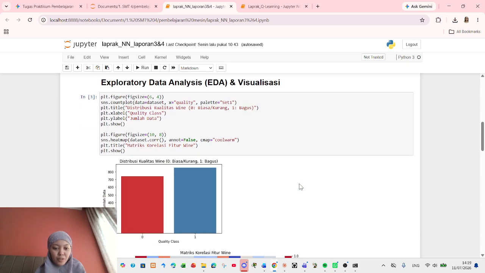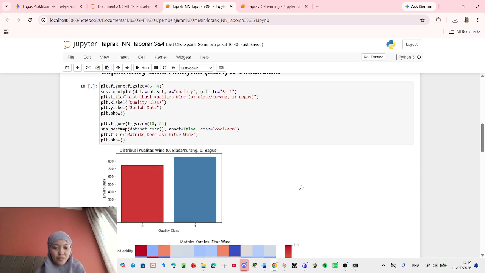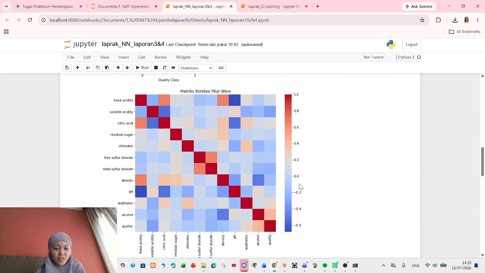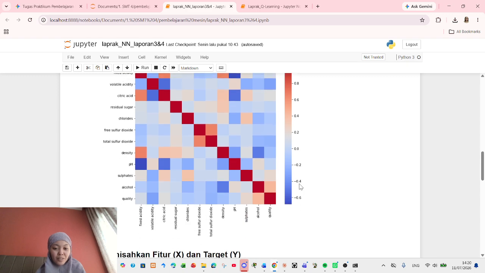Moving on, I separate the independent features into the variable X and the target label into Y. Using the Counter module, we can verify the total count for each class. After that, I split the data into a training set and testing set using a standard ratio of 70% for training and 30% for testing with a fixed random state of 0 to ensure reproducibility.